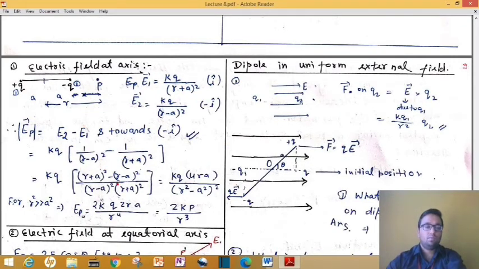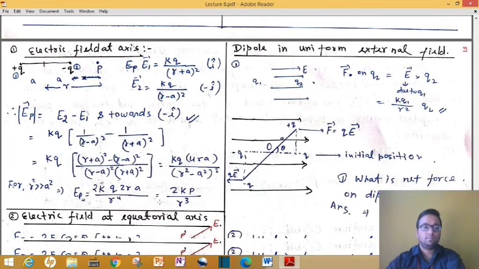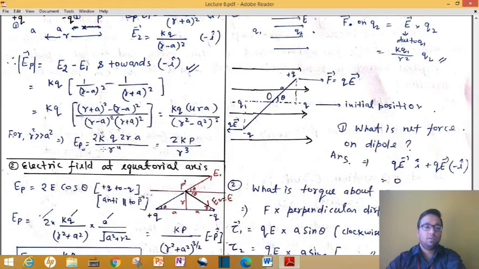So here you have to solve this, and by simplification you will get this answer, that is 2 times kq into 2r into a upon r to the power 4. This is just the simplified form. You can understand it here also. You have to solve this LCM and simplify this numerator and you will get this answer. And this q into 2l is called dipole moment.